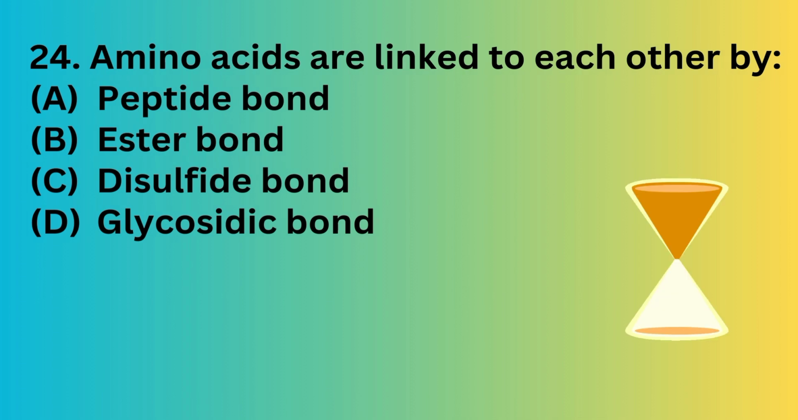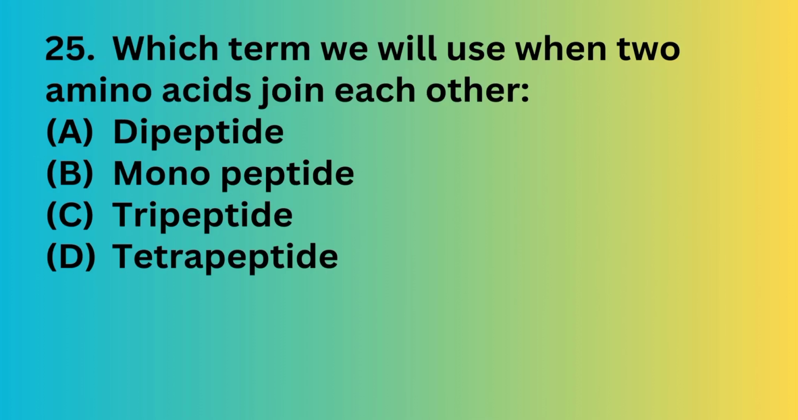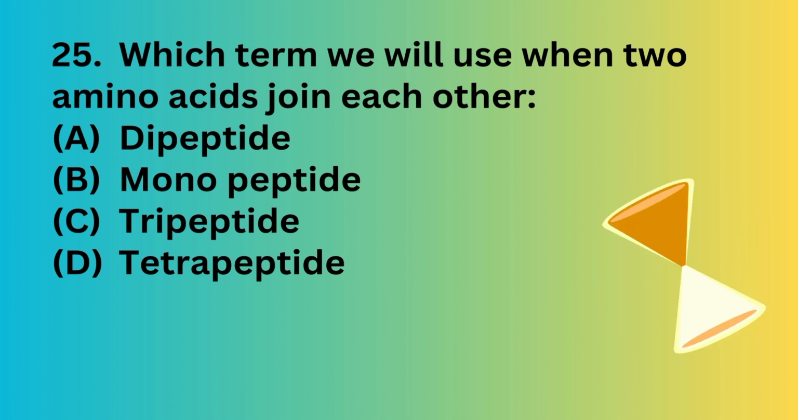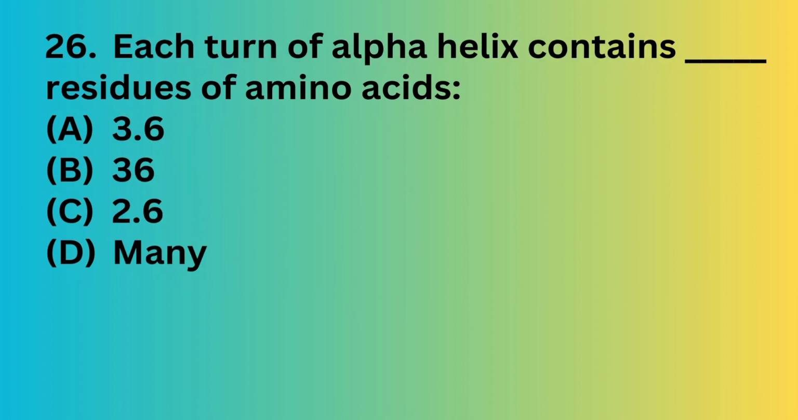Amino acids are linked to each other by which bond? Peptide bond, ester bond, disulfide bond, and glycosidic bond. The correct answer is peptide bond. Amino acids are linked to each other by peptide bonds. Which term will we use when two amino acids join each other? Dipeptide, monopeptide, tripeptide, tetrapeptide. The correct answer is option A, dipeptide. When two amino acids join, this condition is known as dipeptide.